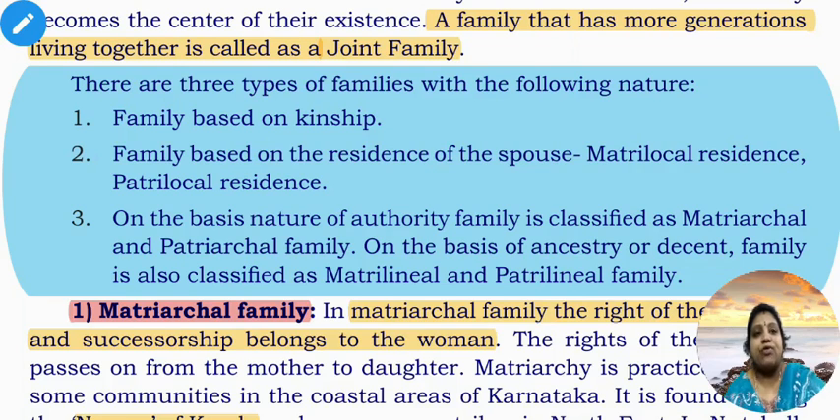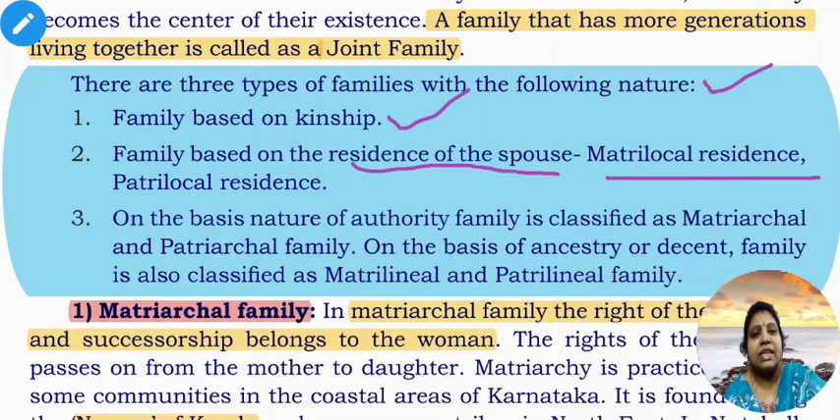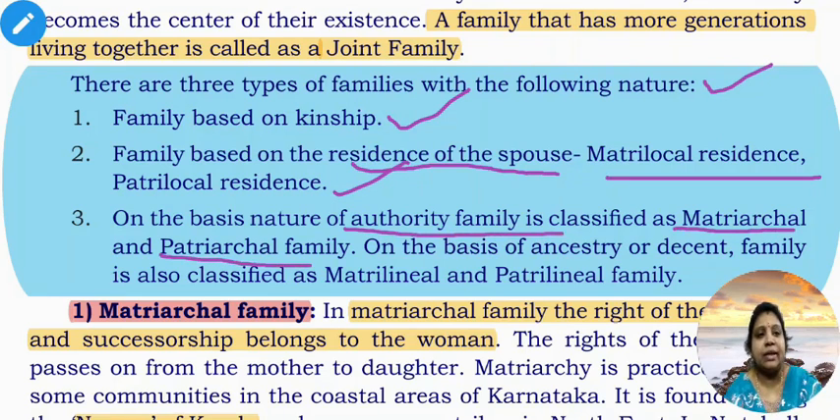There are three types of families with the following nature. 1. Family based on kinship, meaning blood relationship. 2. Family based on the residence of the spouse: matrilocal residence, patrilocal residence. 3. On the basis of the nature of authority, family is classified as matriarchal family and patriarchal family. On the basis of ancestry or descent, family is also classified as matrilineal and patrilineal family.